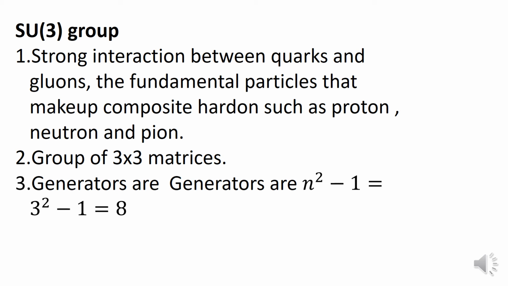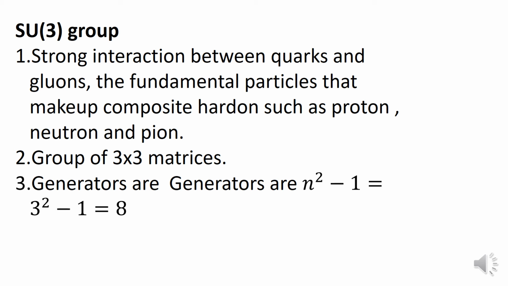These are quarks and gluons, the fundamental particles that make up the composite hadrons, such as proton, neutron and pion, because proton, neutron and pion consist of quarks, right? And quarks and gluons have a strong interaction. So the SU(3) group is basically representing that.